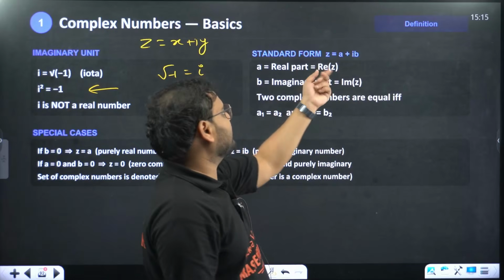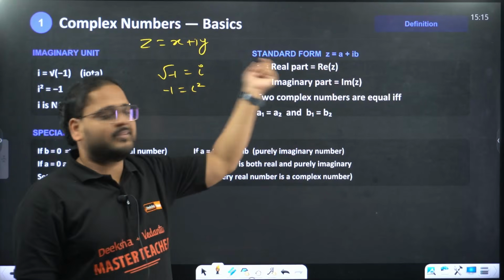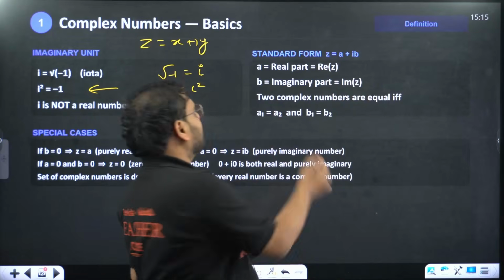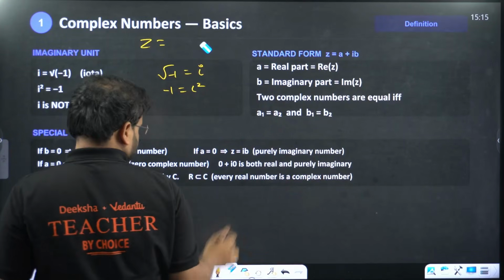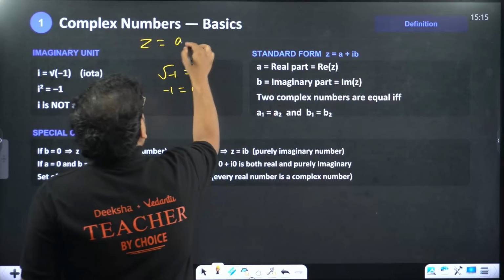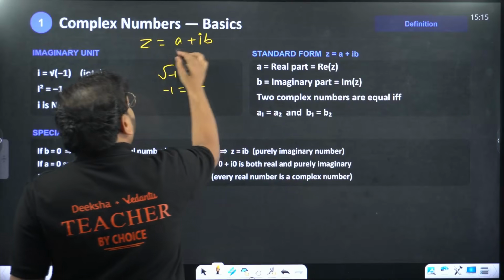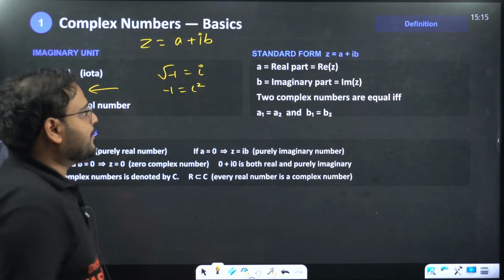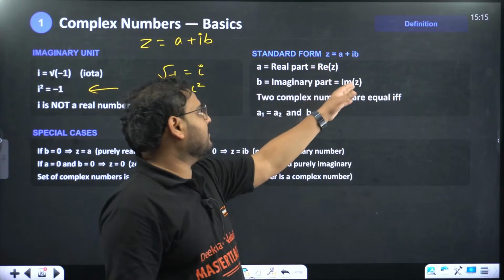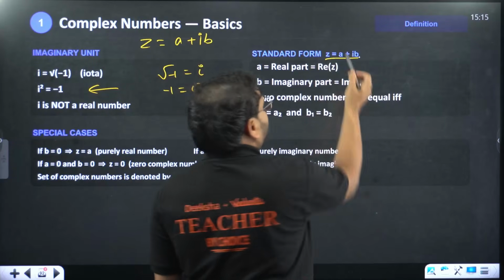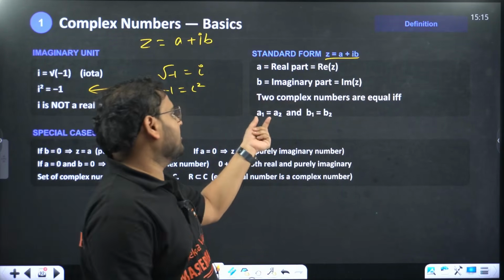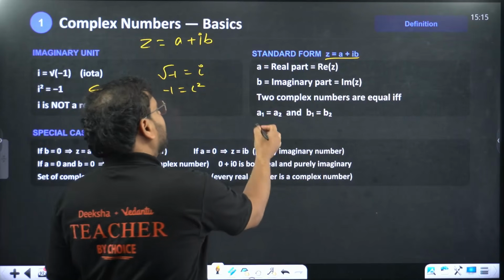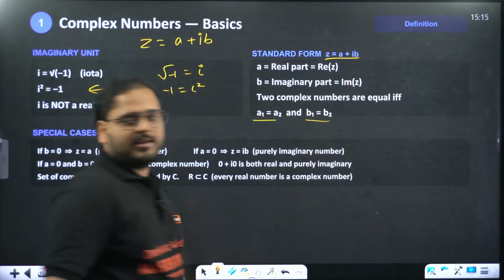Real part will be written as real part of the number z, which is just x over here. If I'm writing in terms of a, that is better: a plus ib. So a represents your real part, b represents your imaginary part, written as real of z and imaginary of z. If you have two complex numbers given equal, then you have real part equal and imaginary part equal.